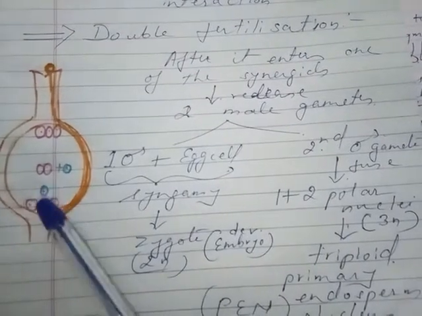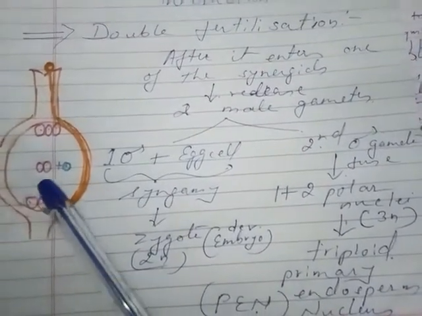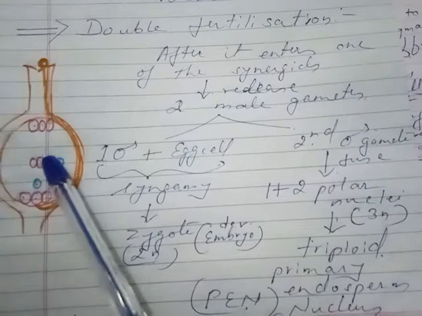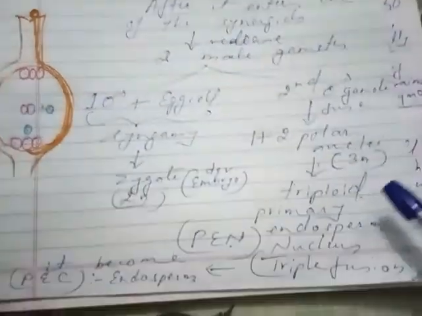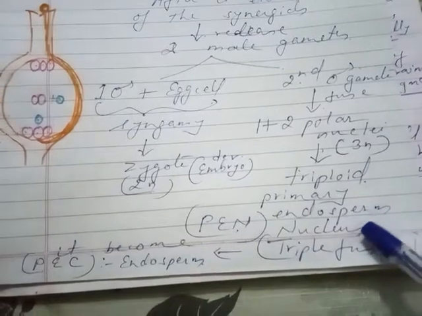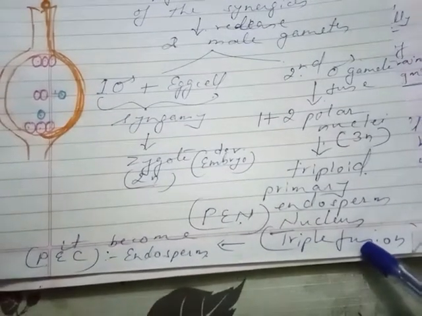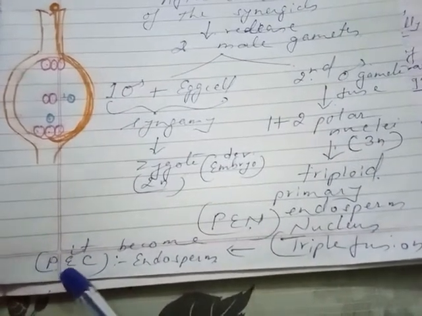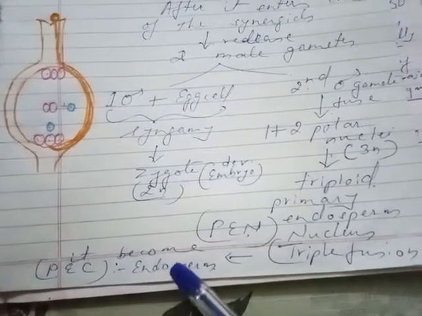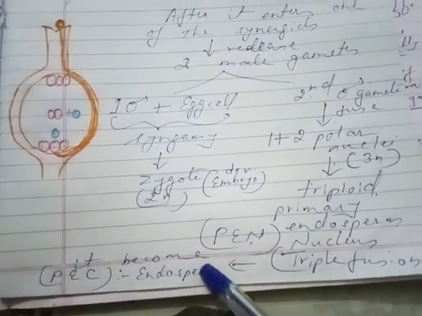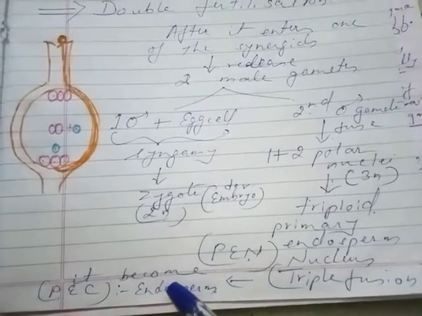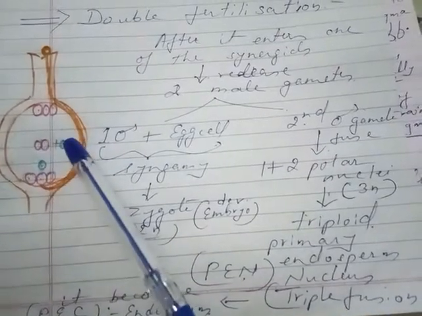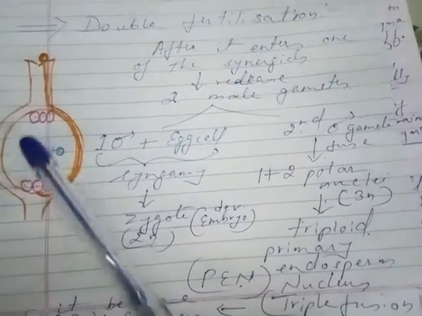The second male gamete fuses with the 2 polar nuclei and it becomes 3n, that is the triploid primary endosperm nucleus. This is called triple fusion. Now this triploid primary endosperm nucleus will be called the primary endosperm cell, which will develop into endosperm. So this is called double fertilization. Once one male gamete fuses with the egg cell, another male gamete fuses with the polar nuclei. Thank you.